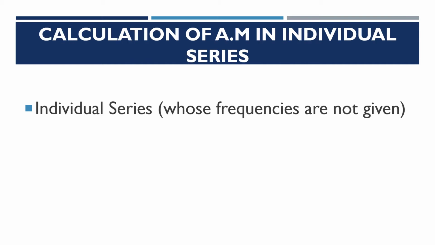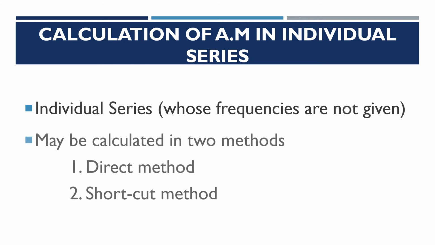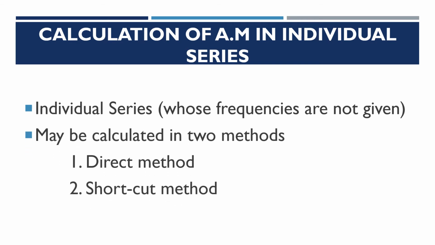Now, calculation of arithmetic mean, AM is a short form of arithmetic mean, in individual series. Individual series whose frequencies are not given, only the actual values occurring are given, may be calculated in two methods. So there are two methods in calculating this: one is the direct method and the other is the shortcut method.